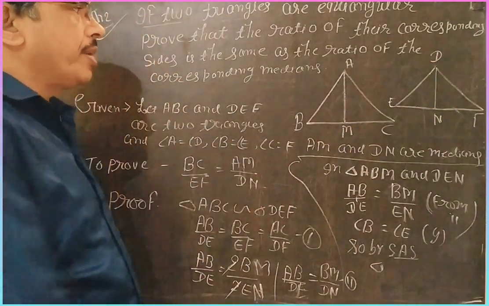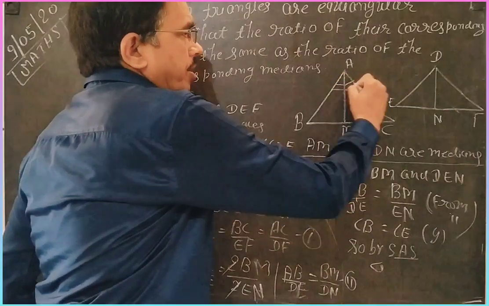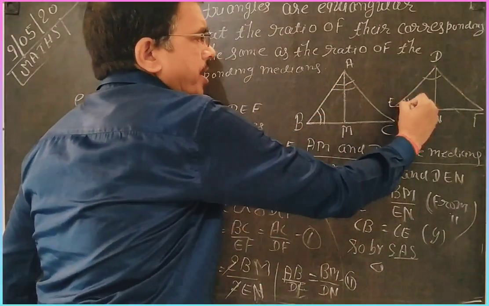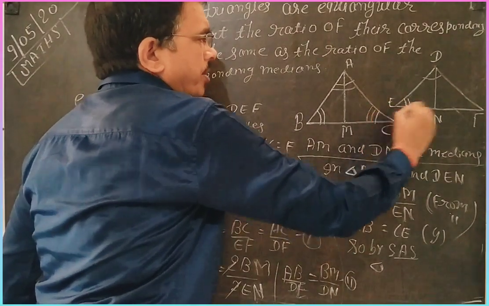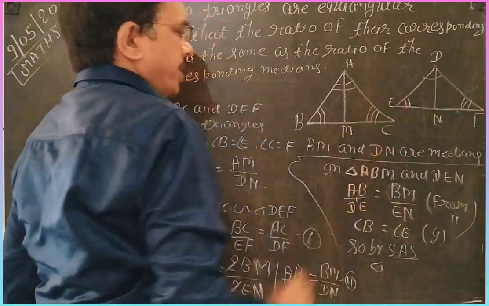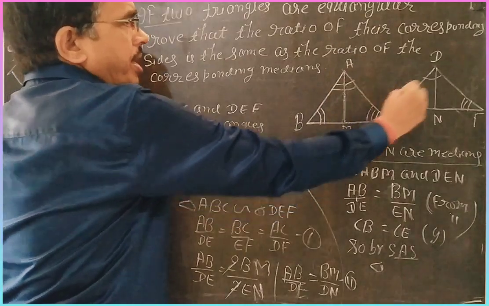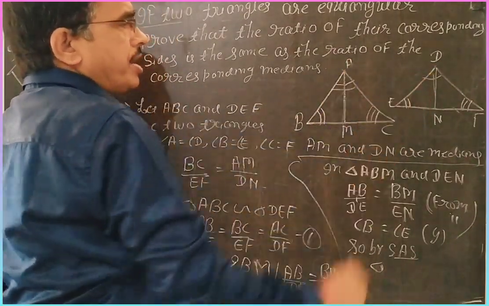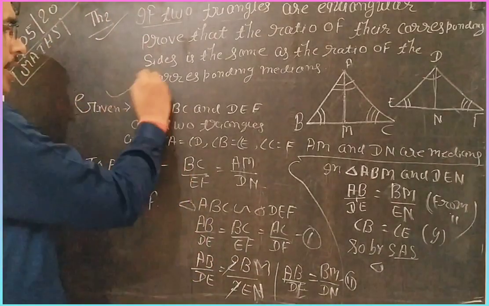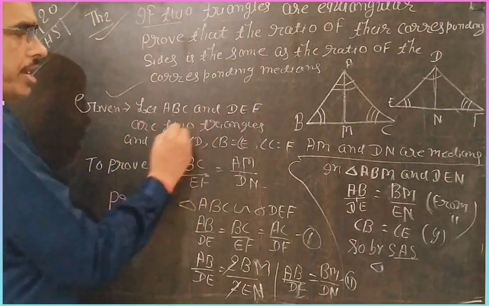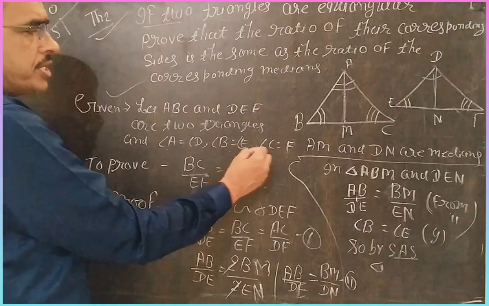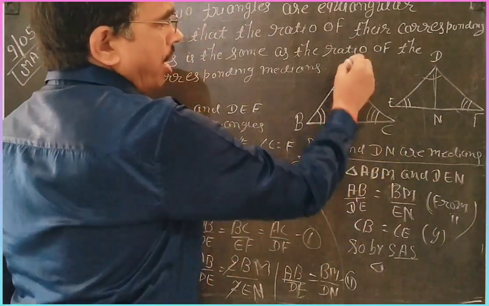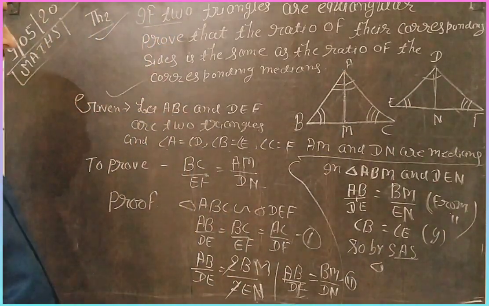Both are equiangular, meaning angle A is equal to angle D, angle B is equal to angle E, and angle C is equal to angle F. It is given, and AM and DN are the medians of triangles ABC and DEF respectively.